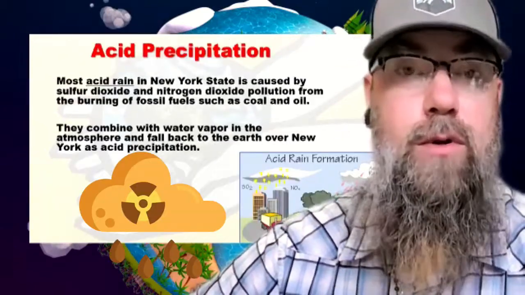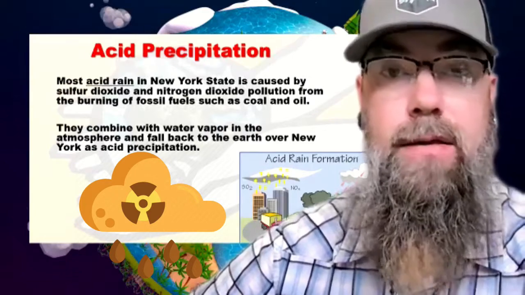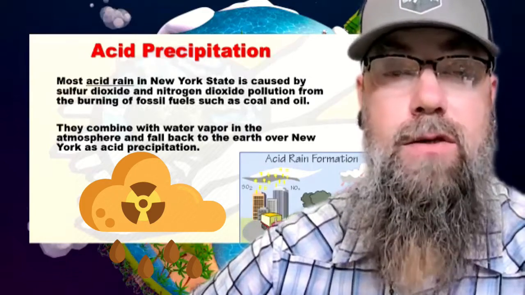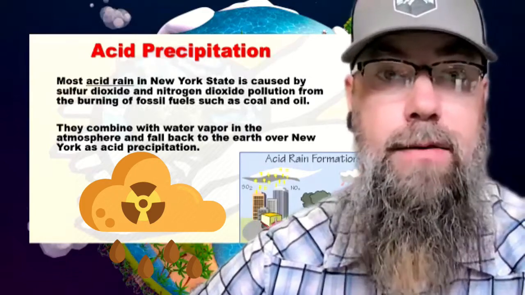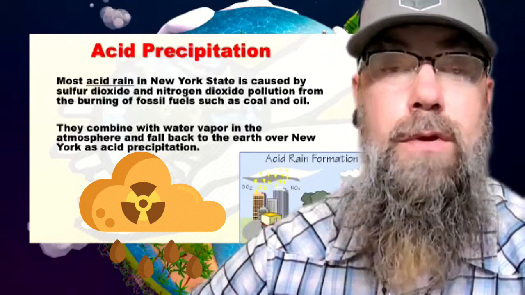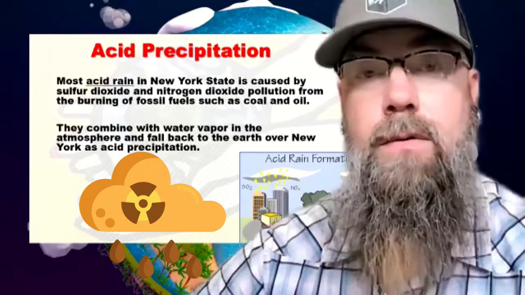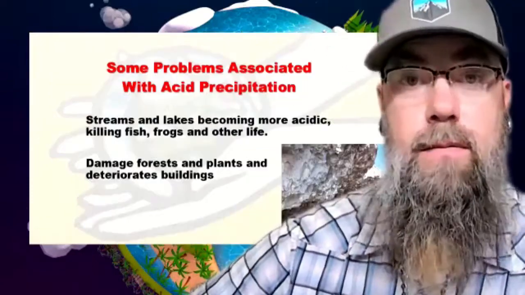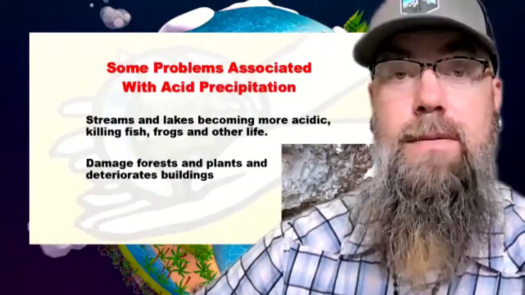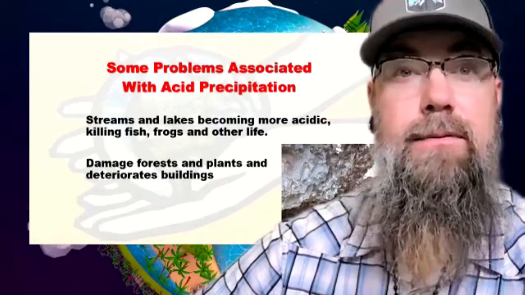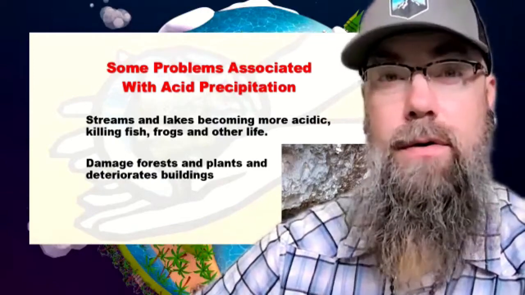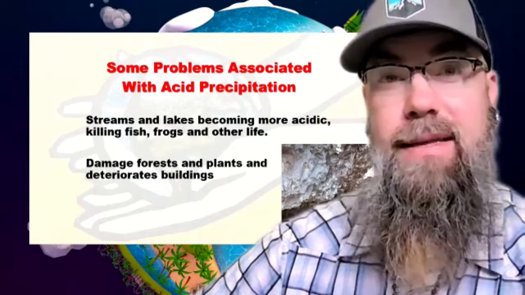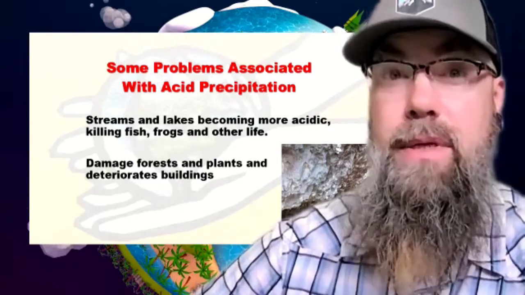Acid rain caused by pollution can have a very negative impact on the environment. Acid rain is caused by sulfur dioxide and nitrogen dioxide that are put into the atmosphere. When these go up in the air, they combine with water vapor and fall back down to Earth, polluting the land and everything around it. So what are some of the problems associated with acid rain? Streams and lakes become more acidic, and this affects everything that's living in the water, and it can damage forests and plants and even deteriorate buildings.